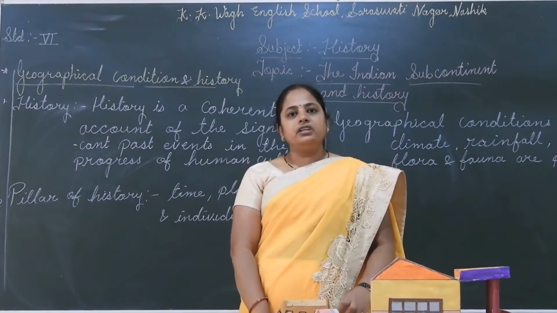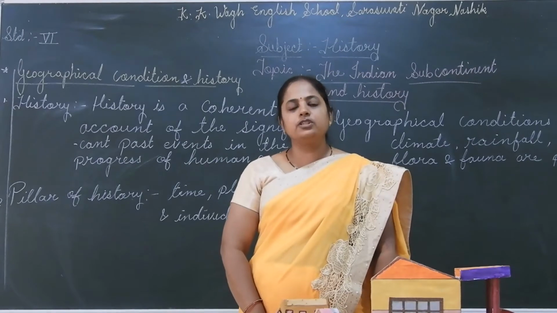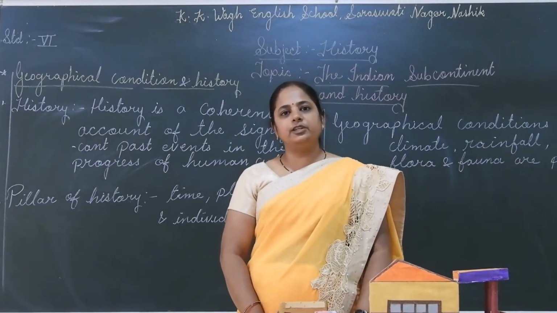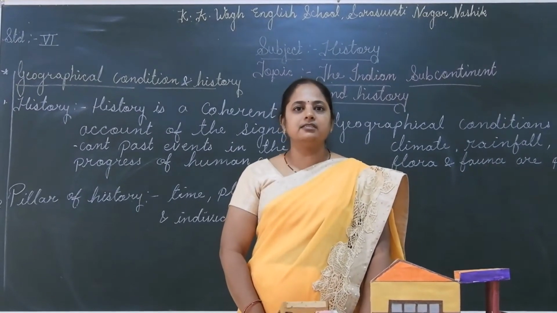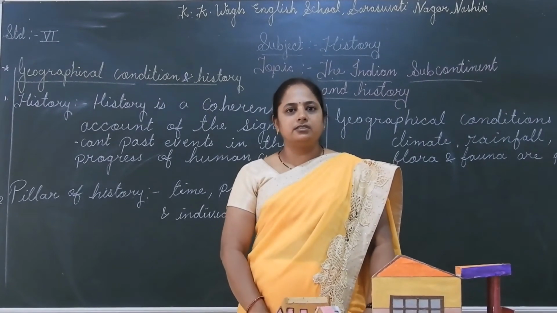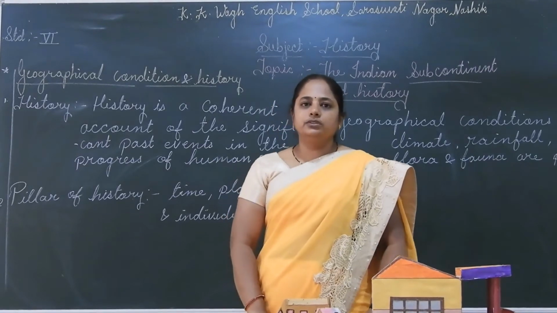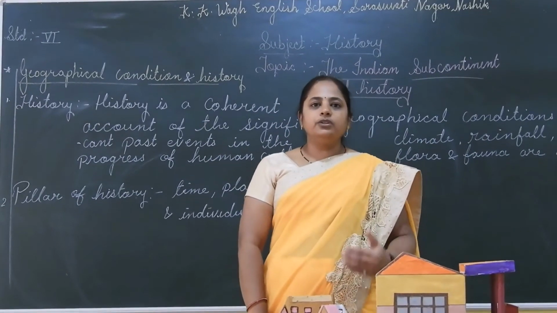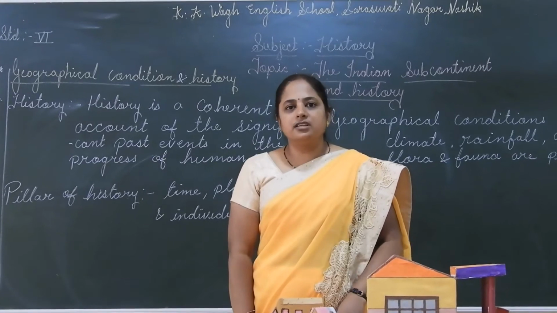Now when we are talking about history, we should know history is divided into three: ancient history, medieval history and modern history. Today we are going to learn about ancient history first.